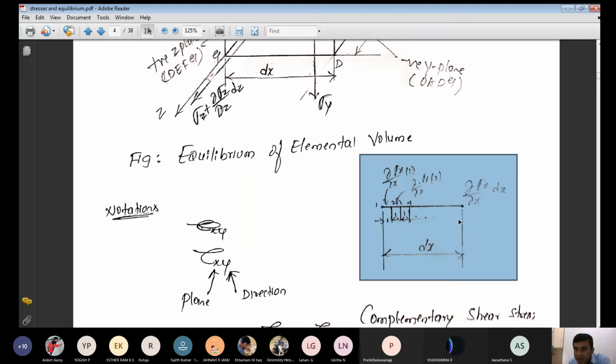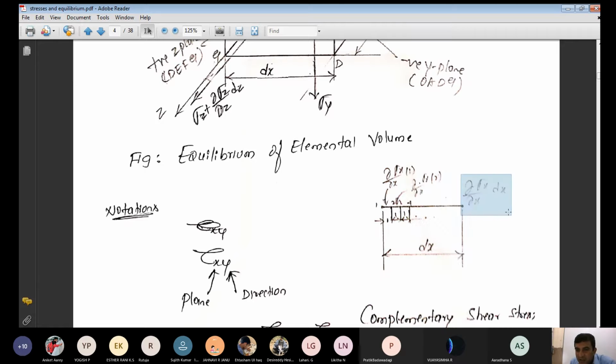Similarly, if you write for the entire element along the distance dx, what is the incremental stress here? The incremental stress is dou by dou x of sigma x, meaning the normal stress acting along the x direction, into dx. This is what we call the incremental stresses.